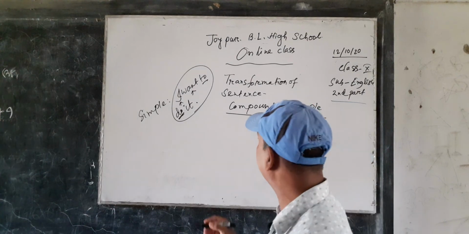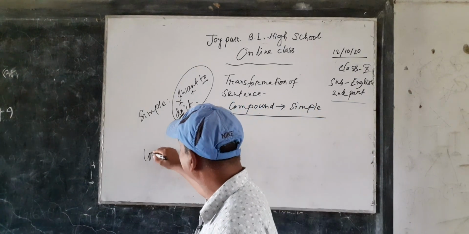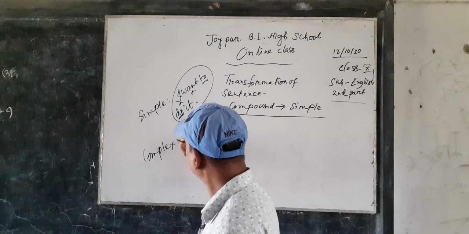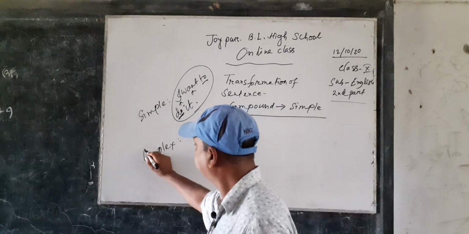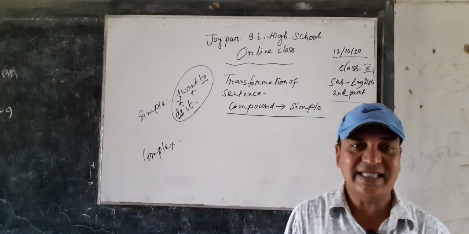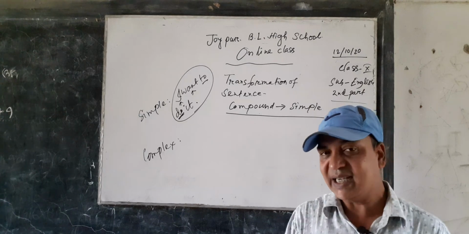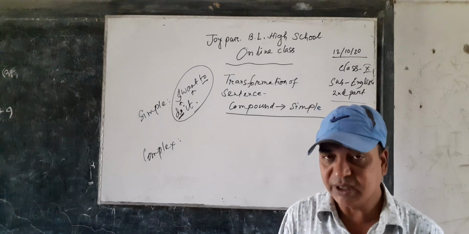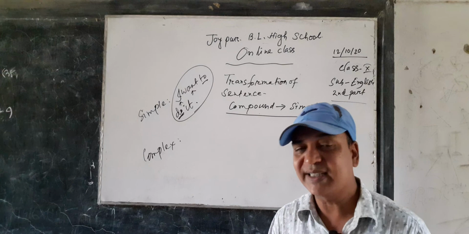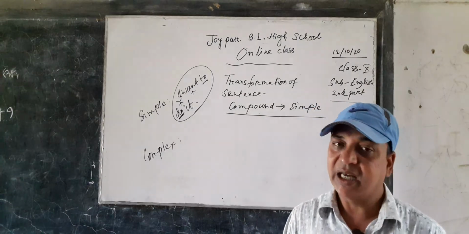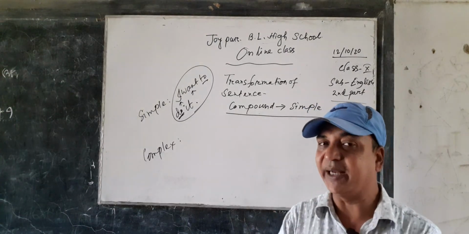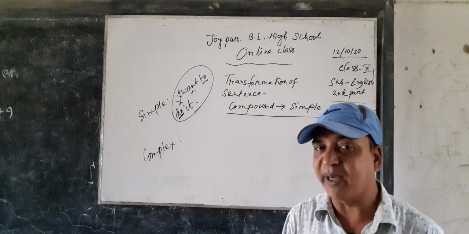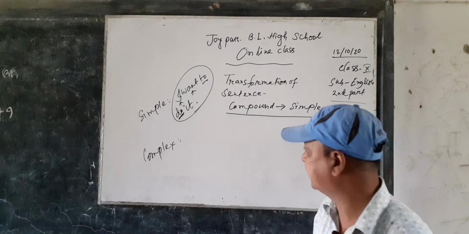Let's move to another kind of sentence, complex sentence. Complex sentence is a sentence that has one principal clause and one or more subordinate clause or clauses, and the clauses are combined by a subordinating conjunction.